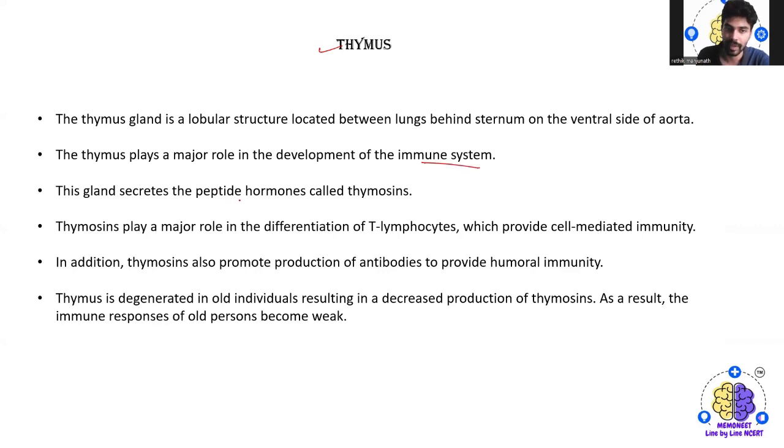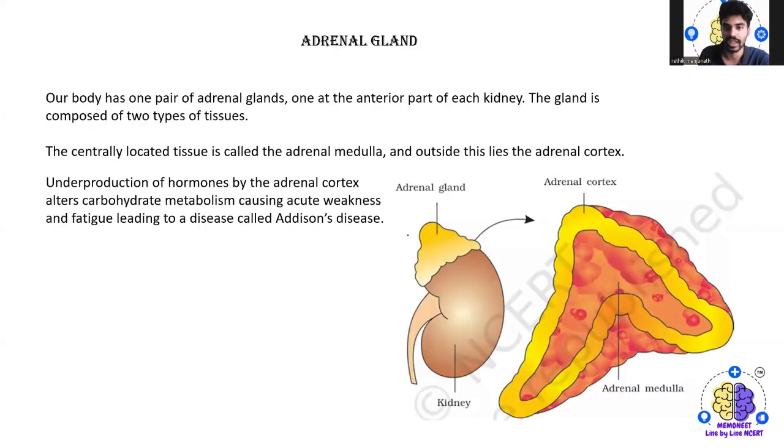This gland secretes the peptide hormone called thymosin, and plays a major role in the differentiation of T lymphocytes, which provide cell-mediated immunity. In addition to this, it also promotes the production of antibodies to provide humoral immunity. The thymus degenerates in old individuals, resulting in decreased production of thymosin. As a result, the immune response of the old person also becomes weak.